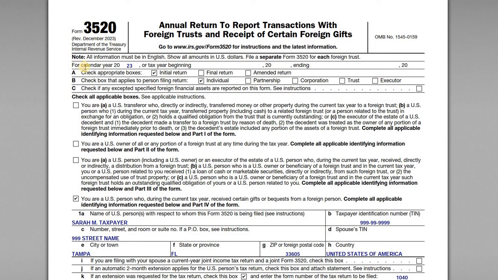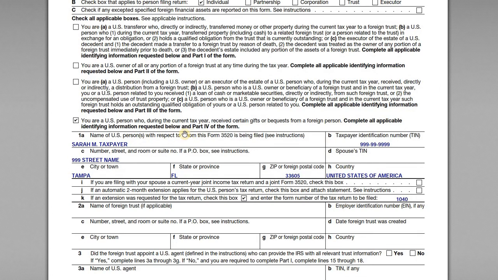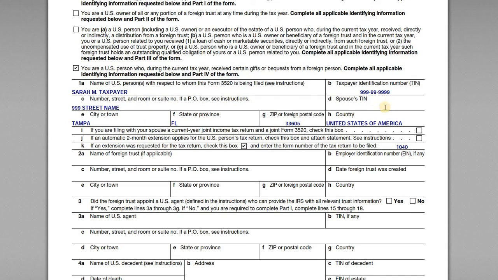At the top, we're indicating it's for calendar year 2023. The person filing is Sarah, so she's an individual. And the check box that we're marking here is the last one of the four, which is we are a U.S. person who, during the calendar year, received gifts from a foreign person. So we have to complete the identifying information and then part 4 of the form. So we've got Sarah's information here, her address, her social security number, and then the country where she's a resident, right? So this is the address in the U.S.